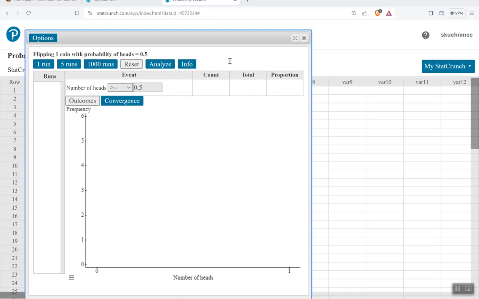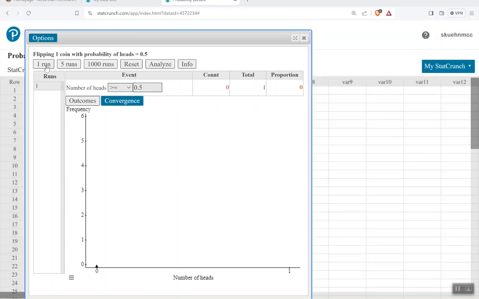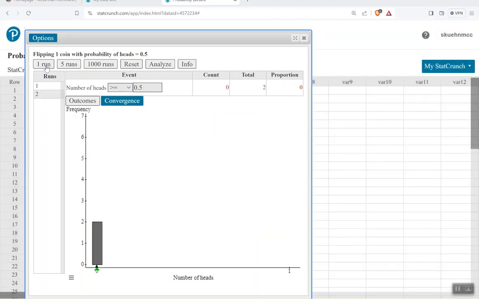Here I have a simulation that's going to help us understand flipping a coin and that probability that we assume and intuitively understand, which is going to give us heads 50% of the time. So if I were to click this one time, you'll notice that it's flipping a coin virtually for me and I got a tail. If I flip the coin again, I got a tail. So this is just random. It's flipping the coin for me.